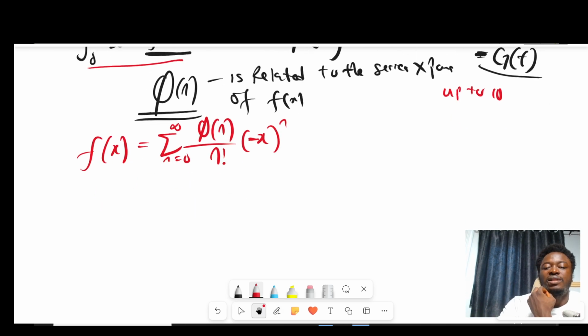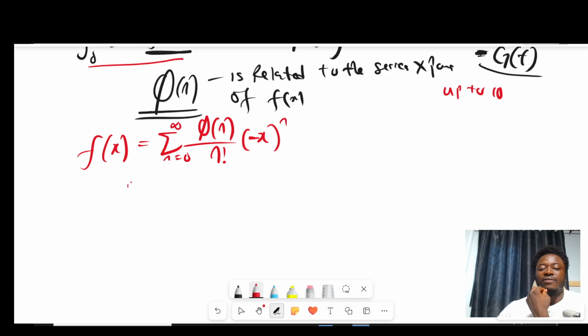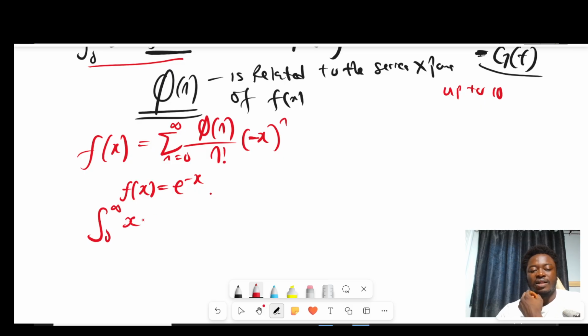And one of those examples is this. Let's say f of x is e to the negative x. So in this case, you have the integral from 0 to infinity of x to the s minus 1 e to the negative x dx. We need to compute the Mellin transform of e to the negative x, just like we have already discussed.